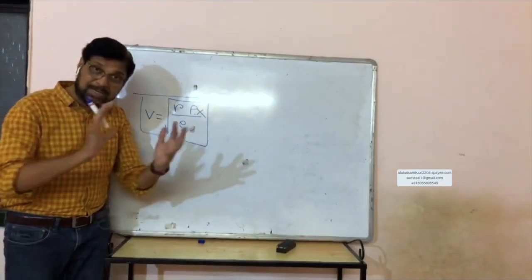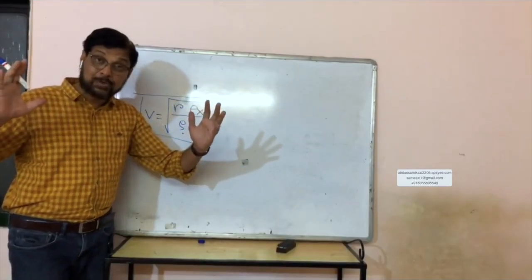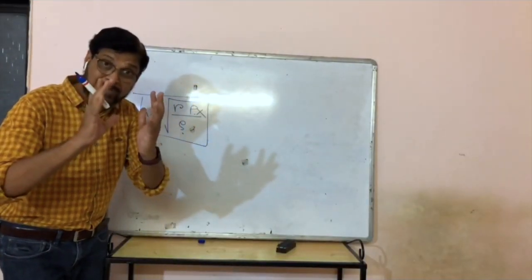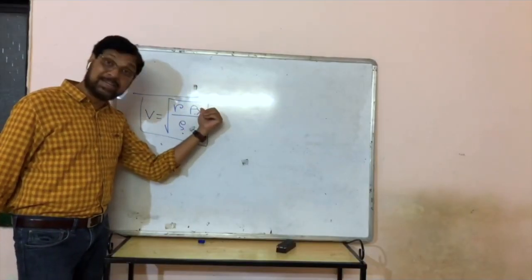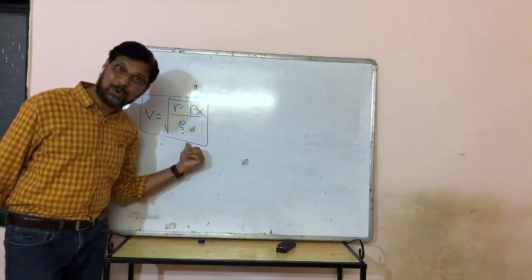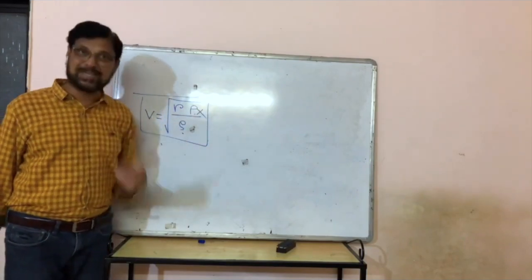Because it not only depends upon P, it also depends upon rho. If the pressure increases, the molecules of the gas will come close, means its density will also increase. So if pressure increases, the density also increases, means the ratio remains constant there.